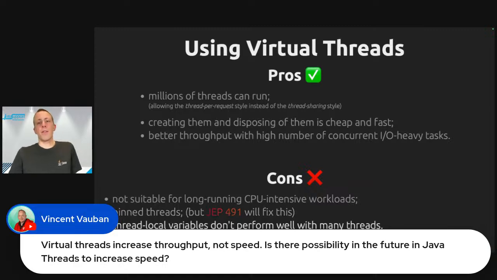And the final drawback of virtual threads, thread local variables do not perform very well with many threads. I mean, virtual threads do support thread locals, but they should not be used to pool costly resources among multiple tasks. I don't think virtual threads should ever be pooled, by the way, because they are intended to run only a single task over their lifetime.